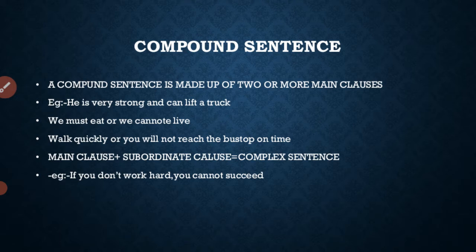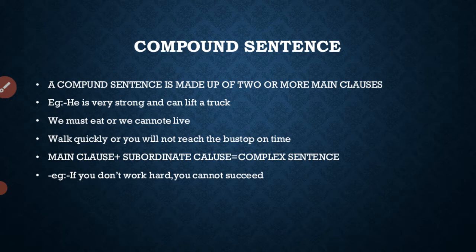Then next we deal with the compound sentence. A compound sentence is made up of two or more main clauses. So in order to understand the compound sentence, simple sentence and all, we need to understand the clauses. What are main clauses?